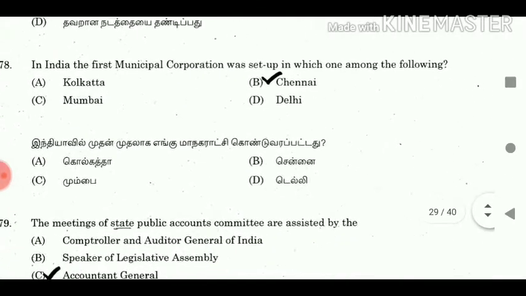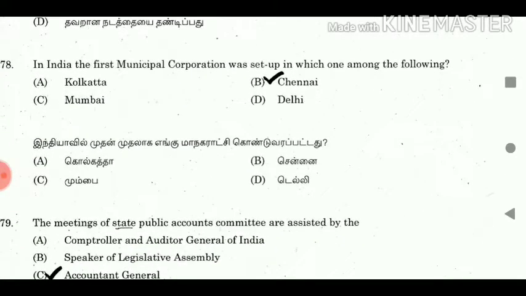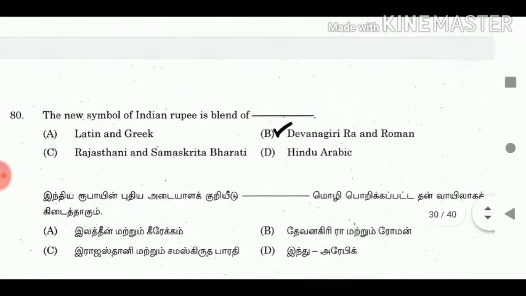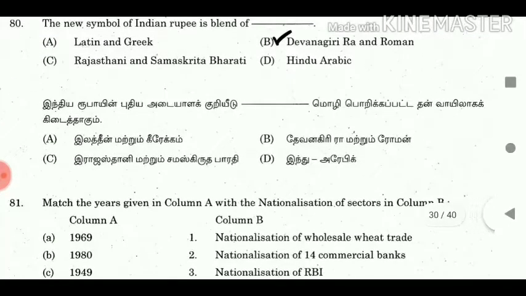78. In India, the first municipal corporation was set up in which one among the following? Answer: Chennai. 79. The meetings of the State Public Accounts Committee are assisted by the: answer Accountant General. 80. The new symbol of the Indian rupee is a blend of ___. Answer: Devanagari Ra and Roman.